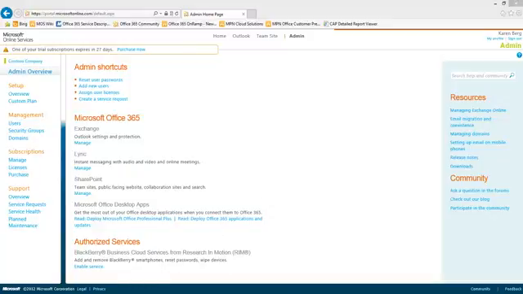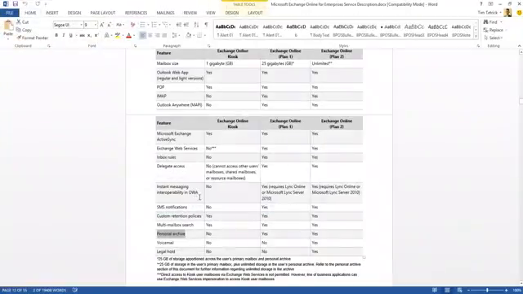First off, I just want to refer to this table available in the Exchange Online service description. You can get to this by going out to Bing and searching for Office 365 service descriptions, and you'll find the Exchange Online service description there. It has a lot of great information on all the different services within Office 365. Specifically, it has this nice little table that looks at the different features and capabilities across the different plans of Office 365. A couple that I want to highlight.